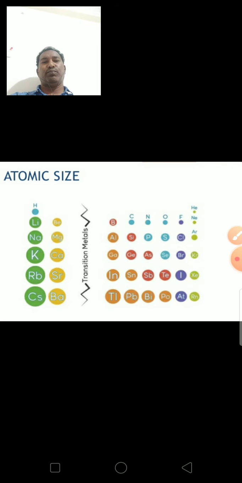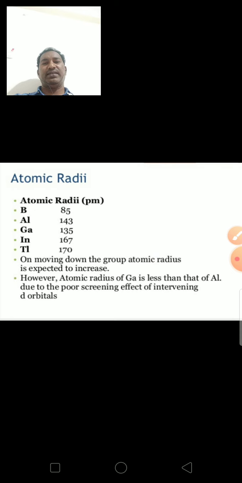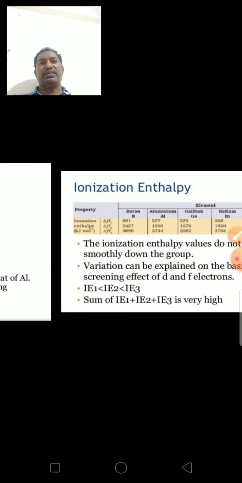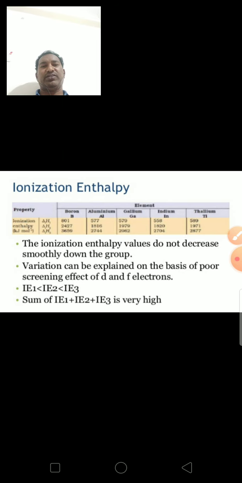So from boron to thallium atomic size increases due to the increase in extra shell. Atomic radii do not increase in a proper order.